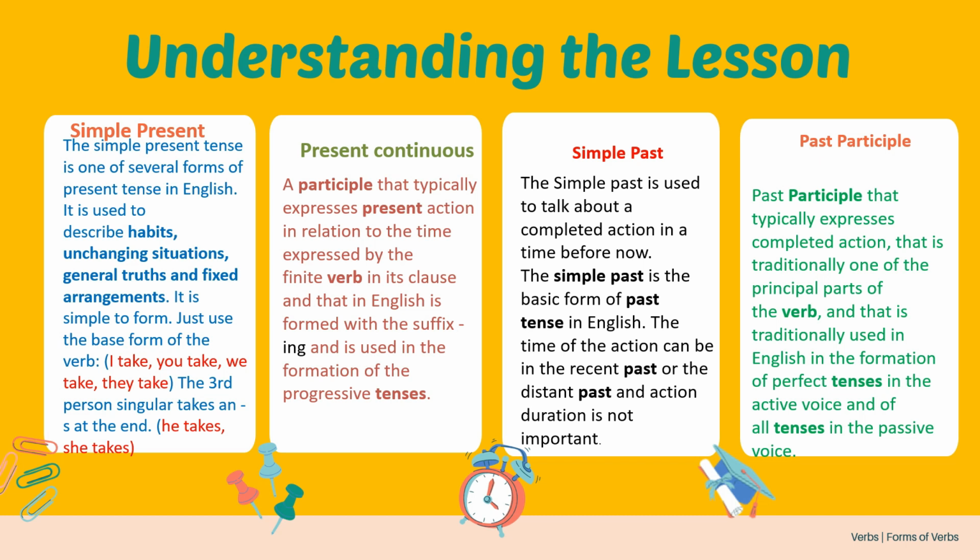It is used to describe habits and unchanging situations, because the sun shines and you cannot change that. Habits: I brush my teeth, I drink milk. General truths: a cow gives us milk. Fixed arrangements which we cannot change.